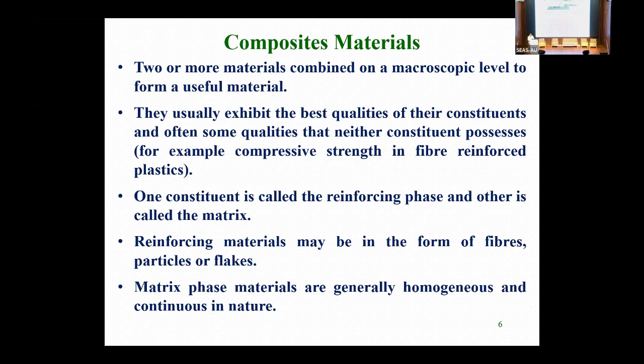Just like that, we have resin, fibers, and other things, but they don't possess that kind of compressive strength. But if they are bonded together, after the processing they can exhibit this kind of property also. So that is the uniqueness of the material. Definitely one is reinforcement. We say fibers or any such material, those which are the main load-bearing members, are called reinforcement. Another is definitely matrix. It will bond them together and protect the reinforcement from outer space and other environmental conditions also.